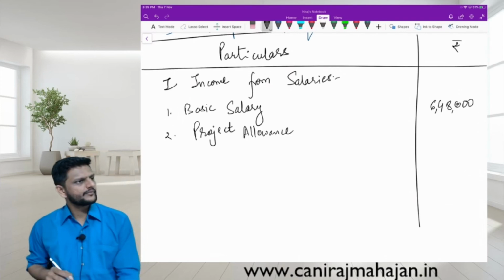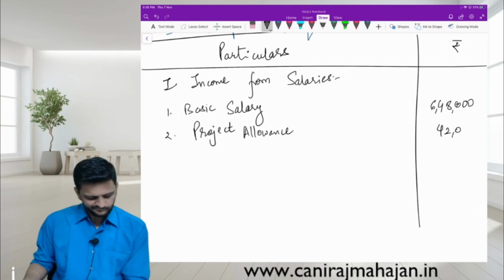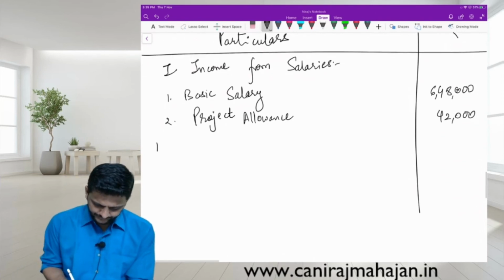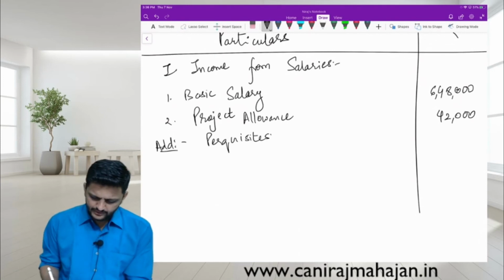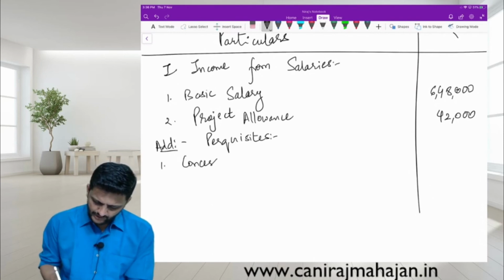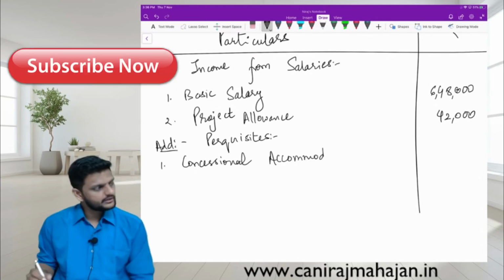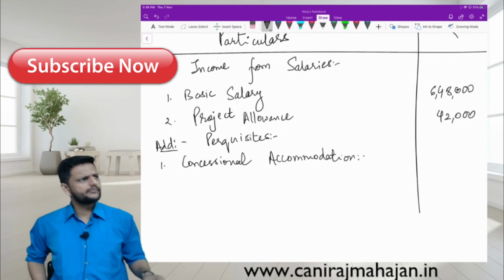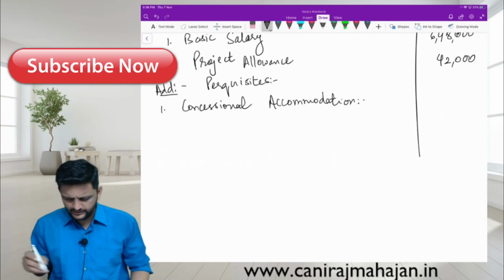How much? 42,000. Add what? Perquisites. Under that first one we have concessional accommodation.